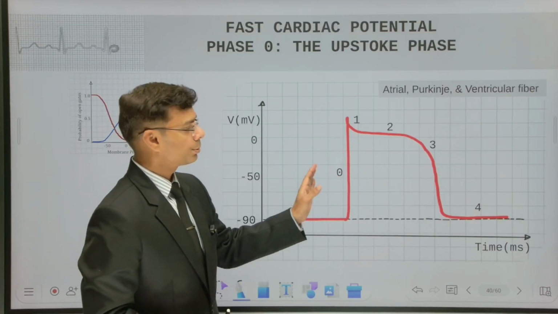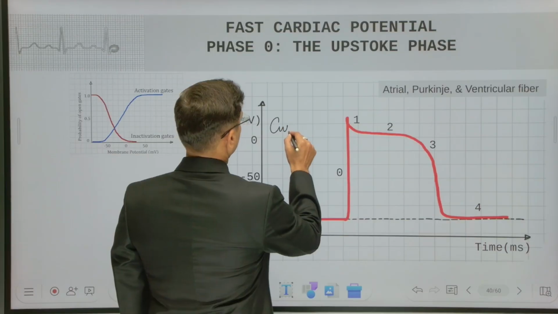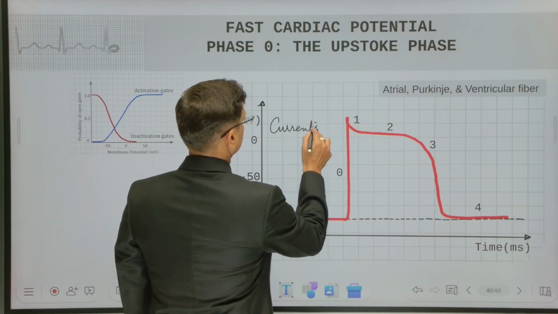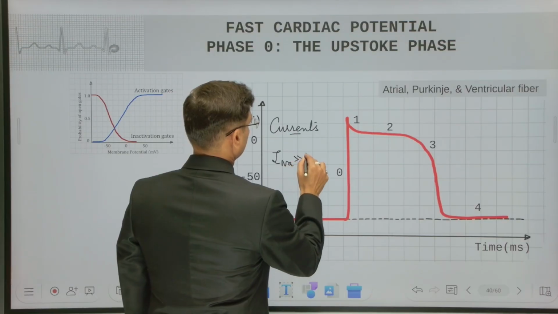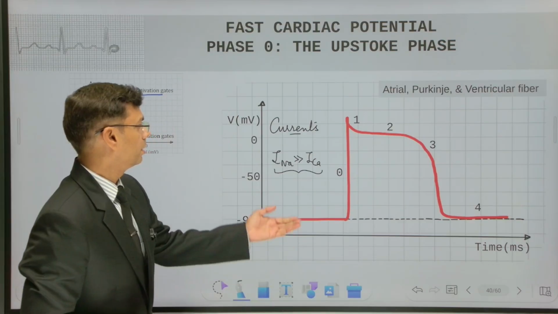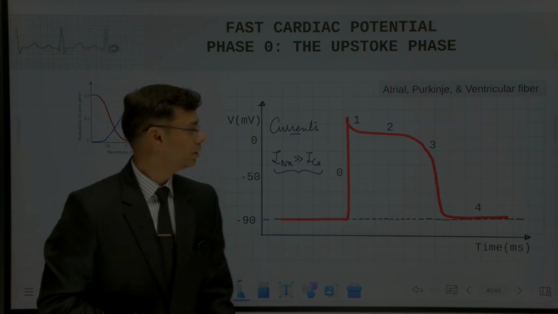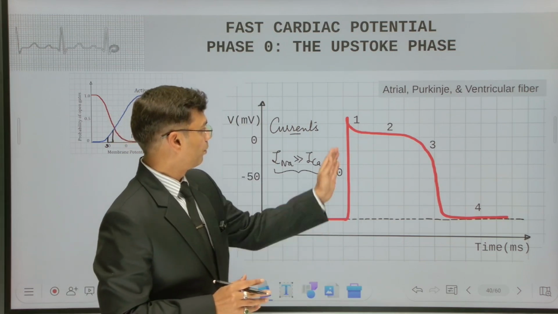The currents responsible for this phase are sodium current and calcium currents. But sodium currents are predominantly responsible because of the fast dynamics, because they open fast. Now we will see how sodium current governs phase 0.